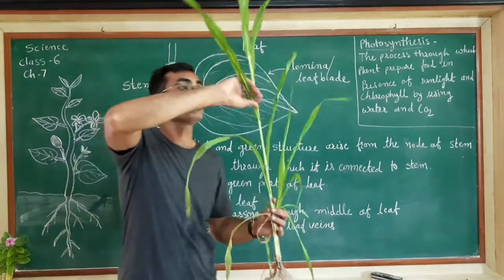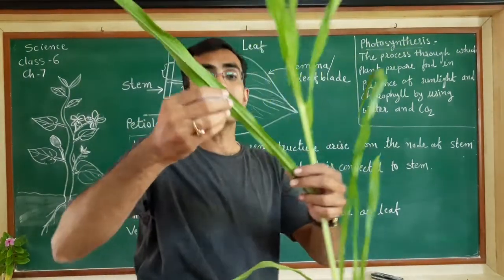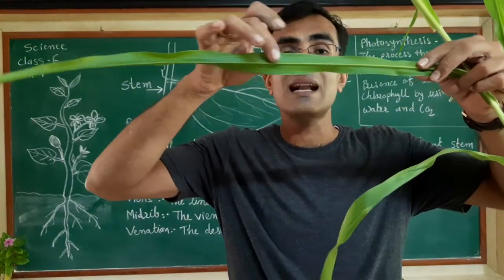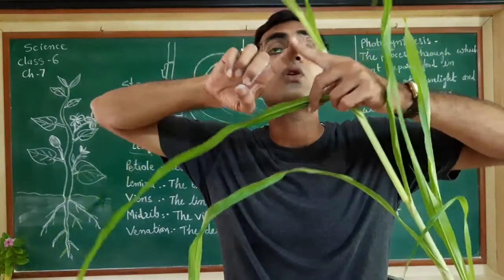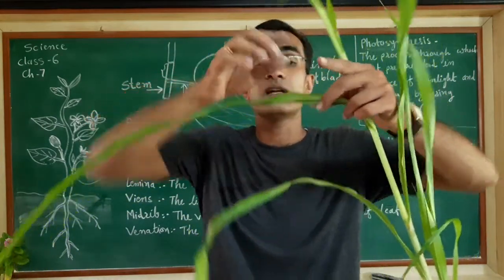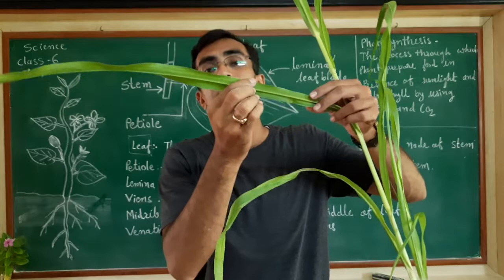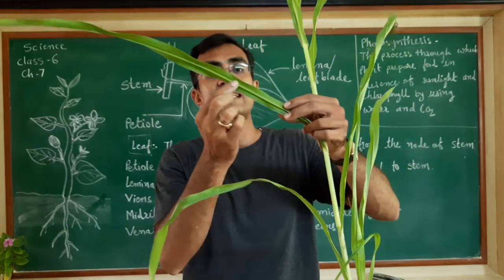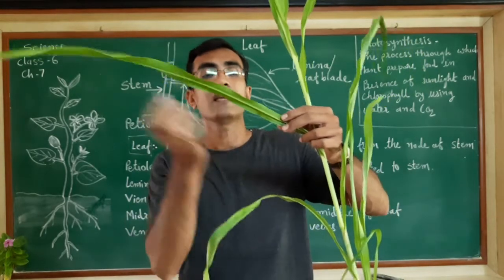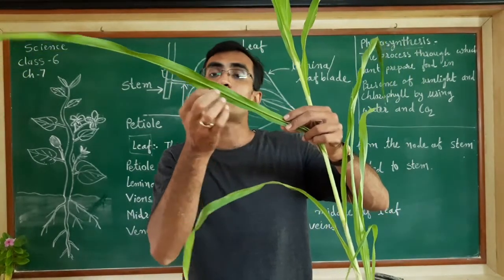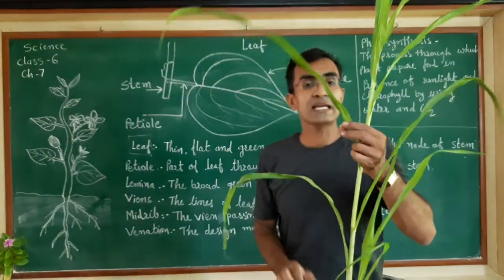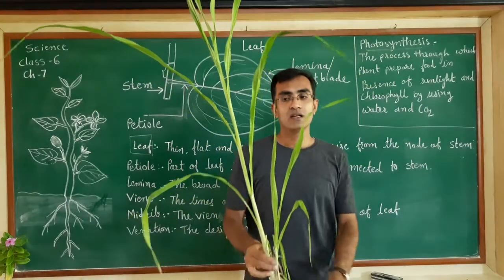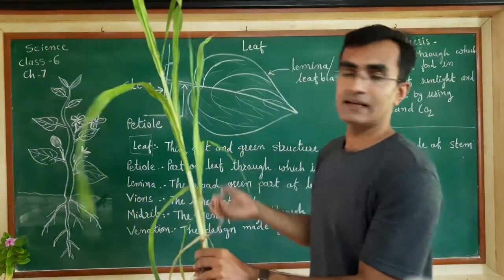Now in this leaf, if you observe very closely, whatever veins are going, they are not crossing each other. They are not passing through each other. All these lines are going parallel till the end. This is the midrib, the big one, and the veins are going parallel to each other. So this kind of venation is termed parallel venation. So the first type is parallel venation.